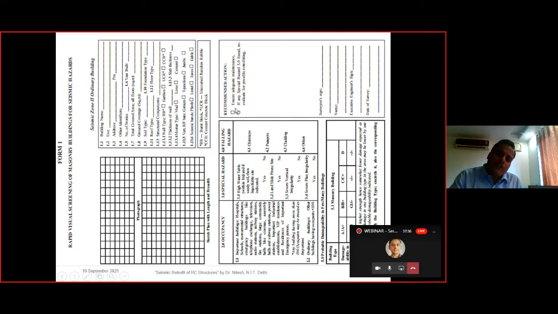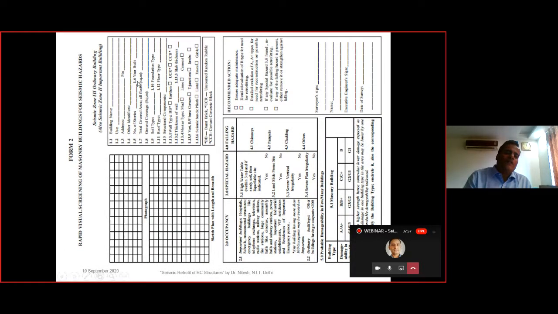Then the recommended action at the last has to be defined by that particular site surveyor or the supervising engineer of that particular site surveyor, and here the surveyor's signature has to be there. Then the supervising authority of him, that is the executive engineer's signature, has to be there. The date of the survey is to be there, and this format is as per the IS.